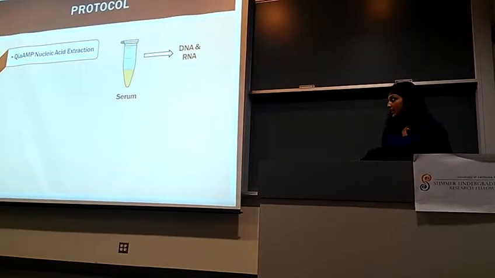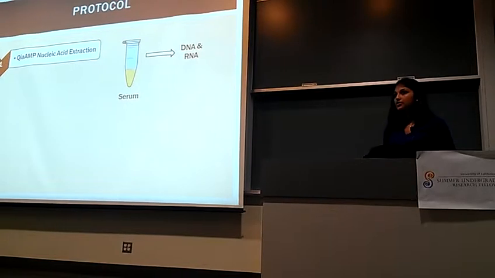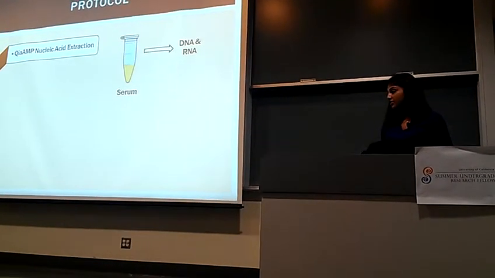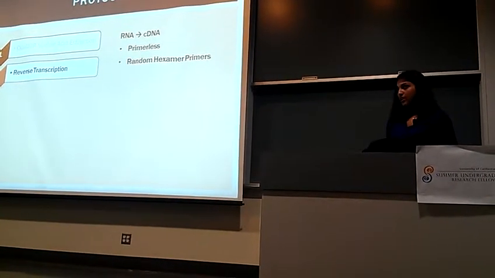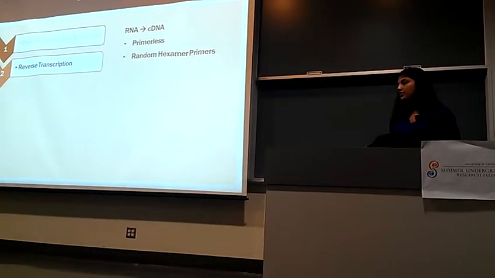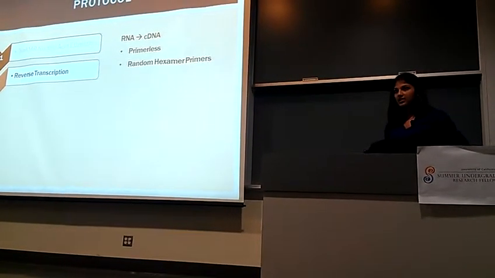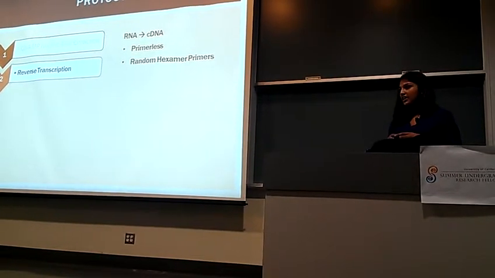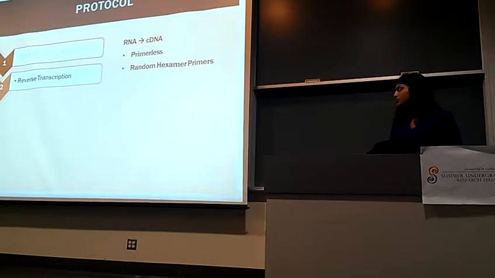Our first step was to extract the total nucleic acid content from the serum, and this includes both DNA and RNA, and we used a QIAamp nucleic acid extraction kit to do so. The next step involved reverse transcription, which created complementary DNA from any RNA in our samples. We did this with random hexamer primers, because the point of the study is to find the sequences that exist in the serum, so we do not have one specific sequence we want to amplify, and the use of these random primers ensures coverage of all potential sequences within our serum samples.